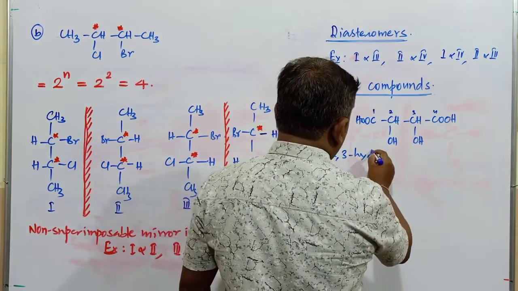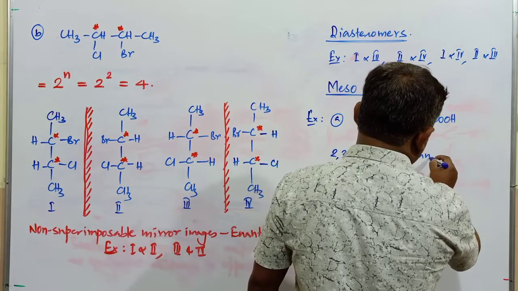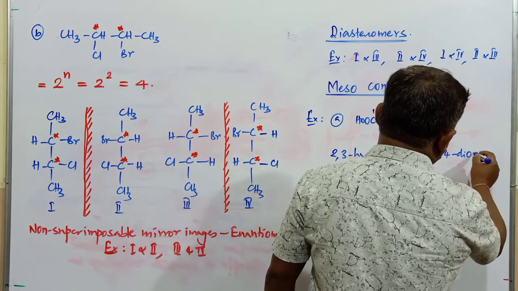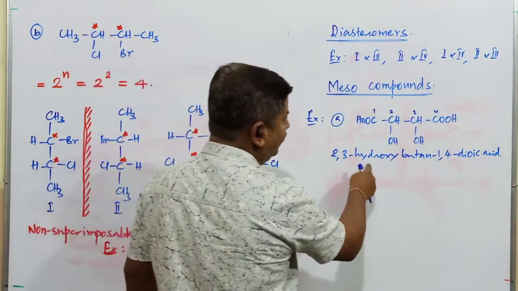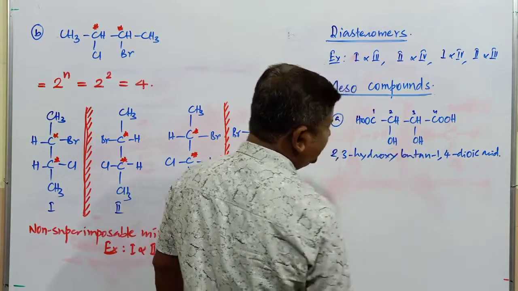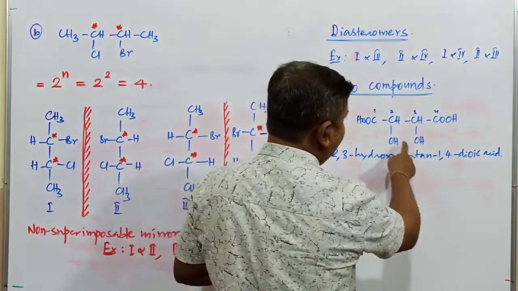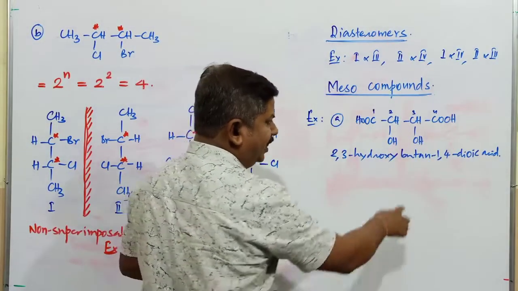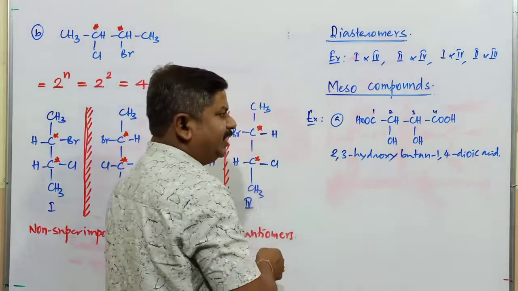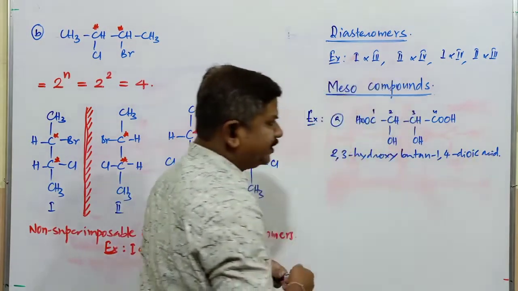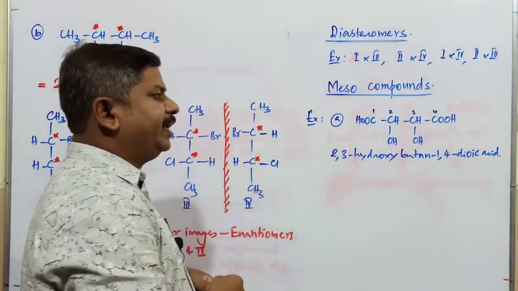2,3 dihydroxy butane 1,4 dioic acid. Why is it 2,3 dihydroxy? Because the OH group is present at the second and third positions. OH becomes hydroxy in the presence of carboxylic acid, you know very well. But is because the total chain contains 4 carbon atoms. Ane is because of single bonds. 1,4 dioic acid is because on the first and fourth carbon atoms there are carboxylic acids. You know the suffix of the carboxylic acid group is oic acid. Now this is the compound 2,3 dihydroxy butane 1,4 dioic acid.